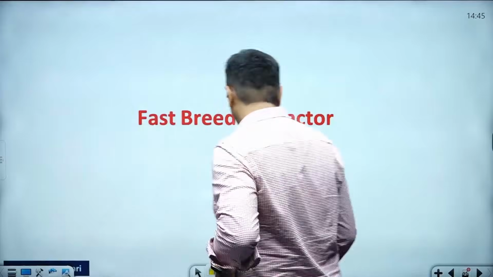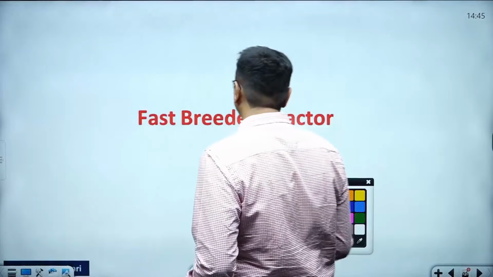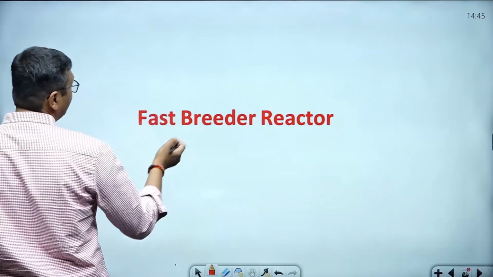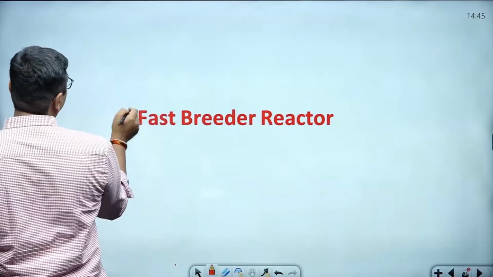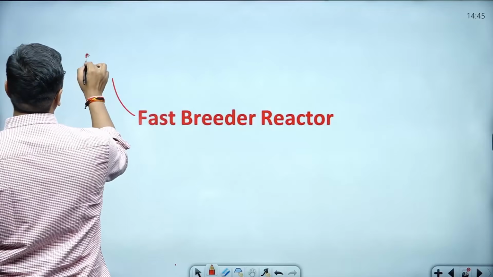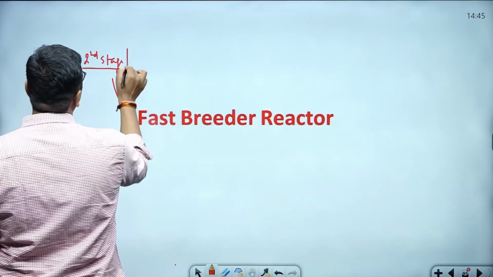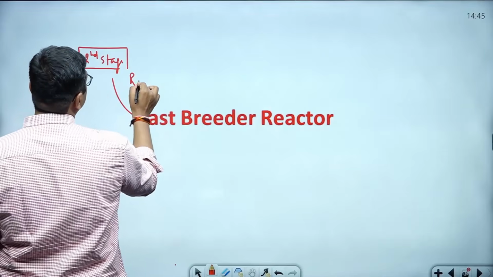India is the second country that has a plan to start the fast breeder reactor. I hope you have an idea, as I taught it in my lecture inside the classroom discussion. The fast breeder reactor is going to be used under the second stage of the nuclear energy development program.